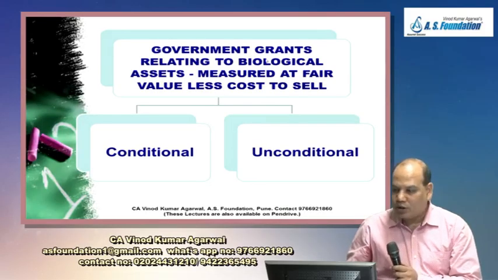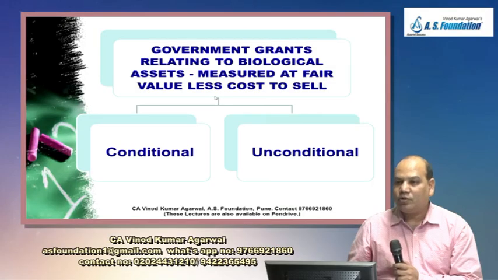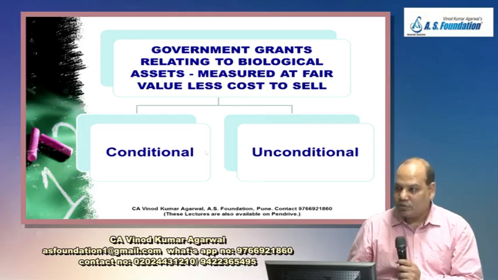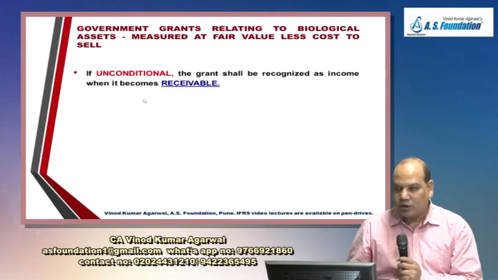Now we'll come to biological asset measured at fair value less cost to sell. So first we have understood there are two types: measured at fair value less cost to sell, measured at cost. Under measured at fair value less cost to sell, the government grant can be conditional or unconditional. Conditional will be you have to grow a particular herb for 5 years, otherwise you have to refund the grant. So that is conditional. Or unconditional, no condition attached. So the treatment would be different for conditional or unconditional grant.